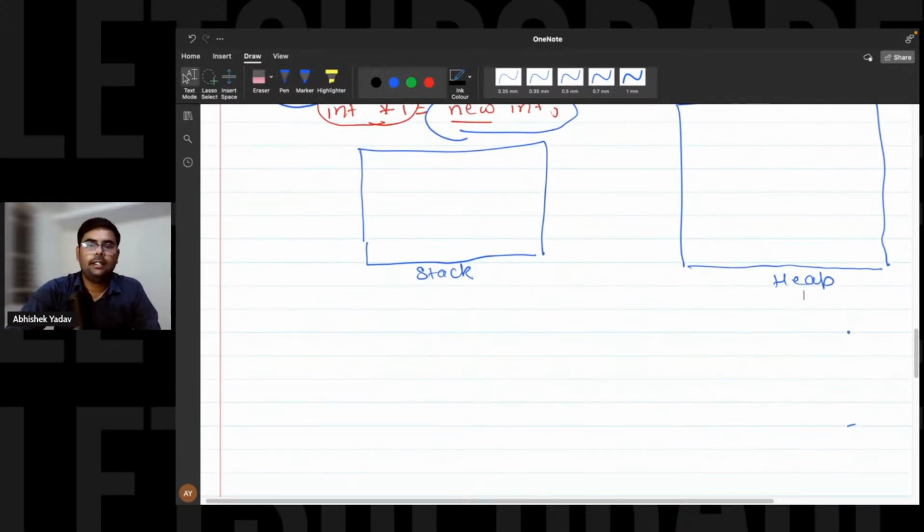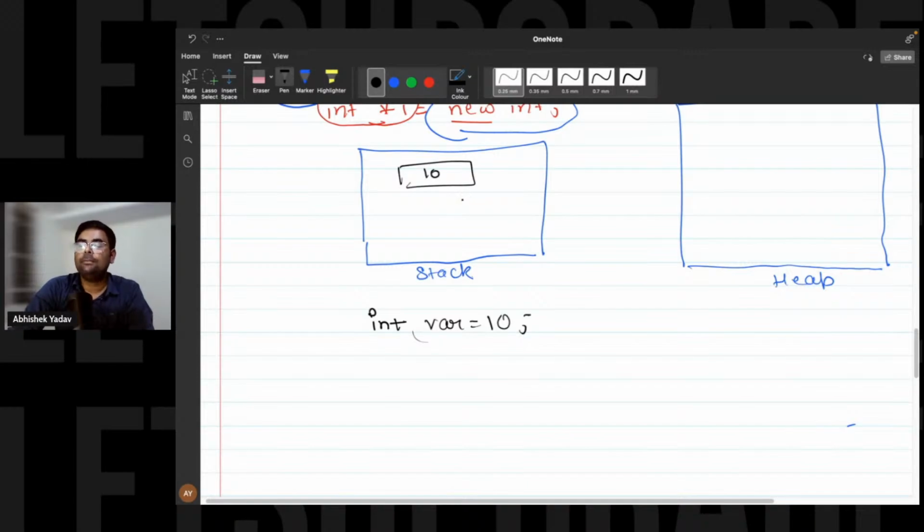And what we have discussed in the variable class: if I have to store integer kind of data, then the data type is int. After that, we define the name of the variable. Let's assume the name is var is equal to 10. This will allocate 4 bytes, and inside those 4 bytes, 10 will get stored in binary format, right everyone? That is clear. Similarly, if I have to define an object, then what will I do?